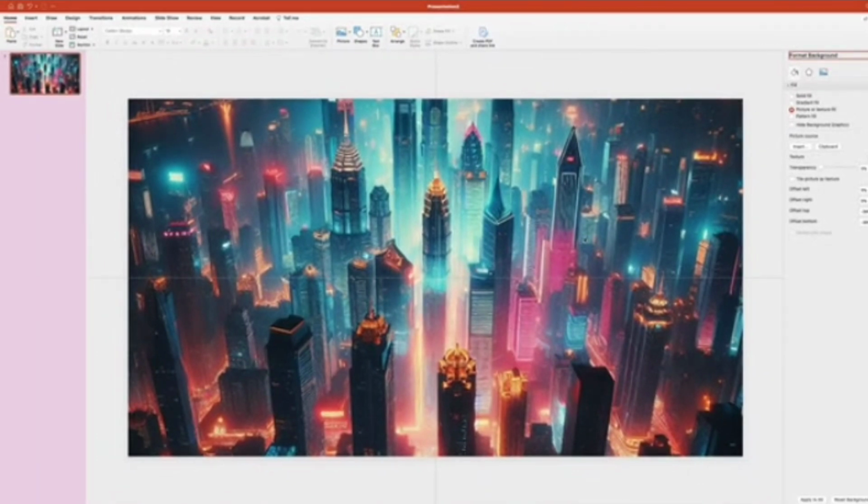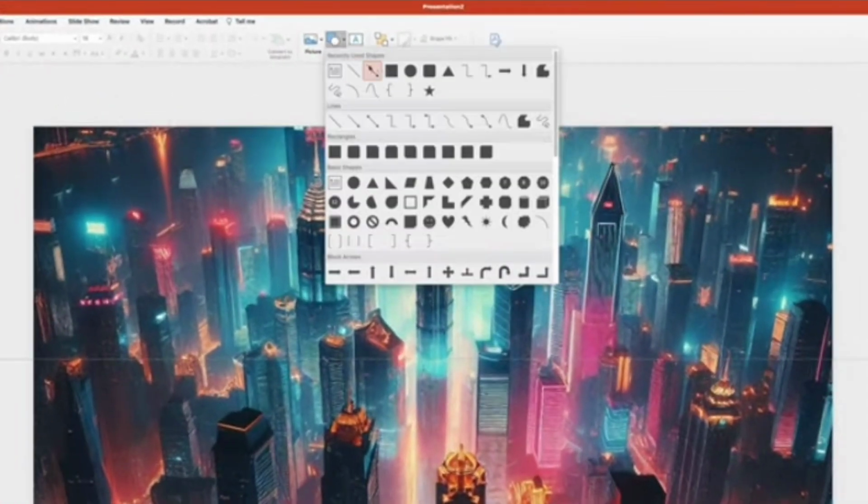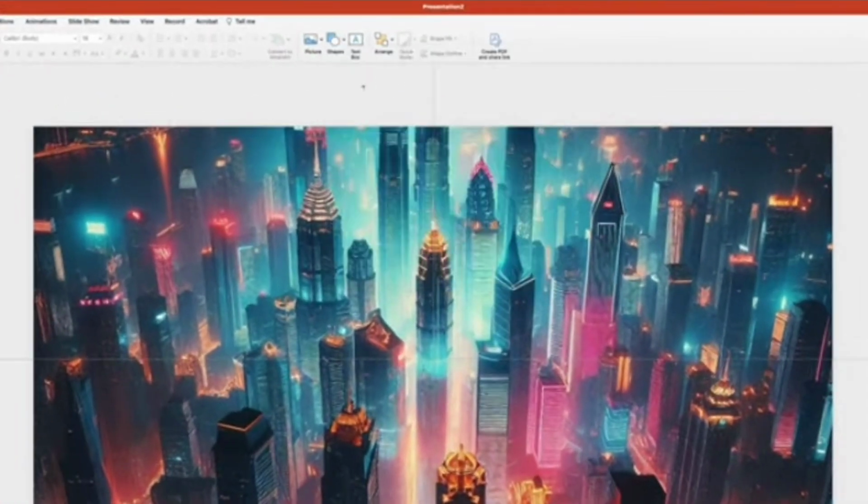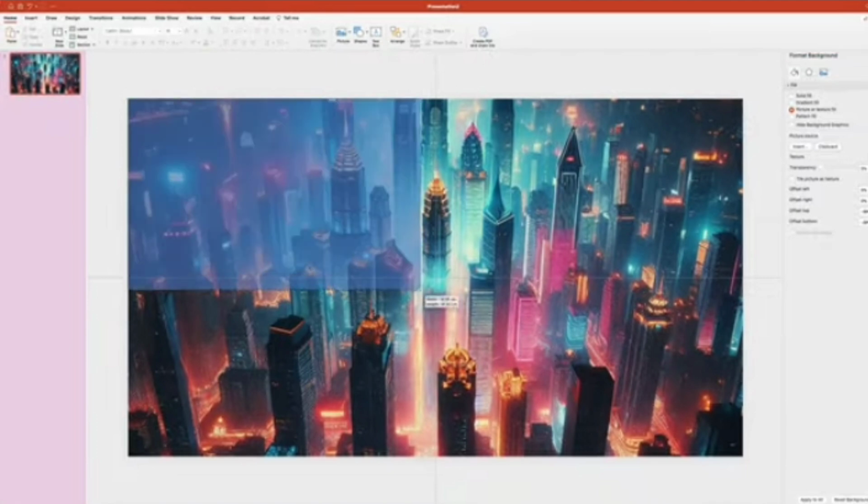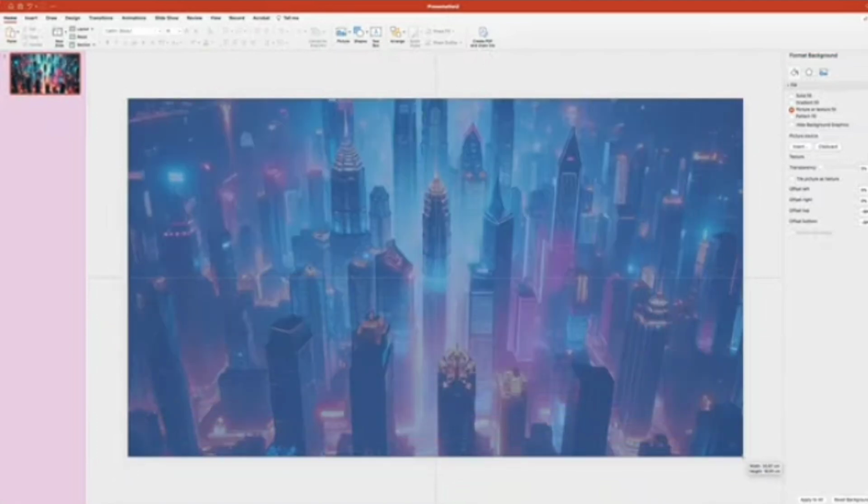Now we'll need to cover up the image with a white rectangle. So let's navigate up top and click on the Shapes tool, and in the menu select the rectangular shape. And now just create a rectangle that would hide the background image.